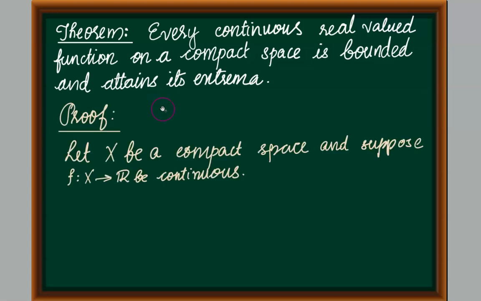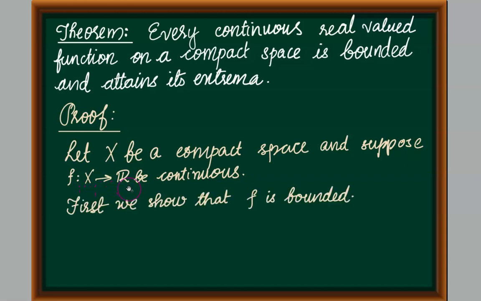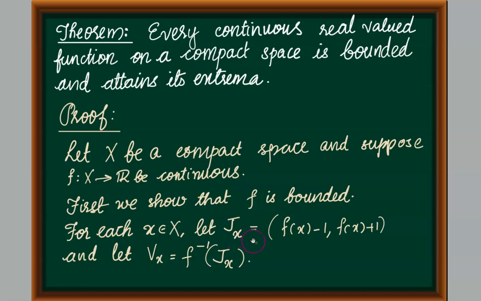So let us consider a compact space X and a continuous function f from X to R. First we need to show that f is bounded. Let us consider an open interval Jx of the form (f(x) - 1, f(x) + 1) for every x element of X. From this definition, it is obvious that the point f(x) will belong to Jx.